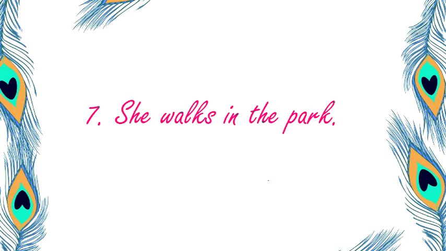Next is she walks in the park. I'm sure now you must be able to do this. We have done many examples like this. Subject is she. Walk is your action verb. And she walks what? There is no answer. In the park is the answer of the question she walks where? Right? It does not give you the answer of your question who or what. So this verb is intransitive verb. Means this does not require any object to give the answer of the question who or what.